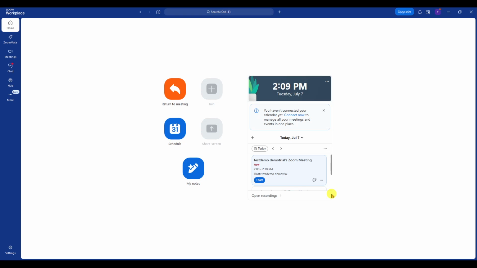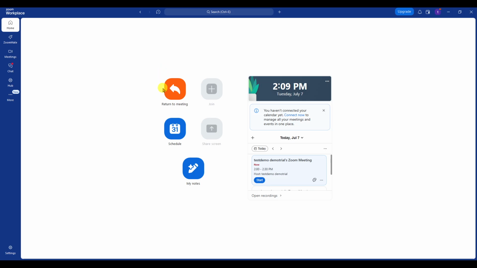Hello, today we will guide you through how to give control in Zoom. To get started, open the Zoom app on your computer. Make sure the application is fully loaded and that you are signed in if needed. Starting from the main Zoom home screen will make it easier to follow the rest of the process smoothly.